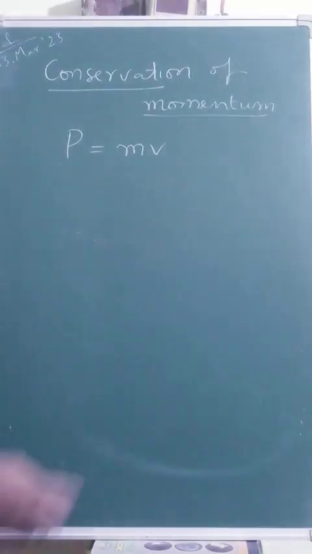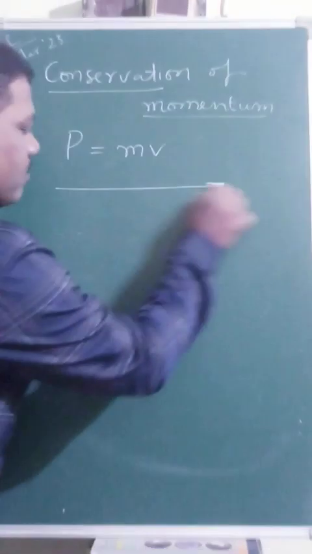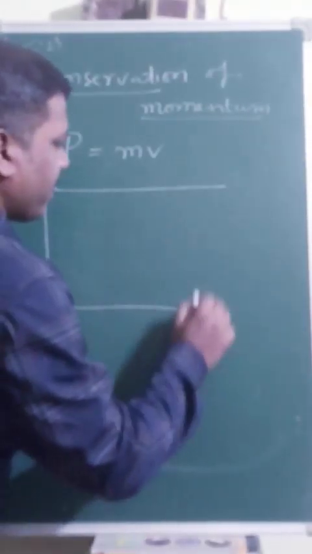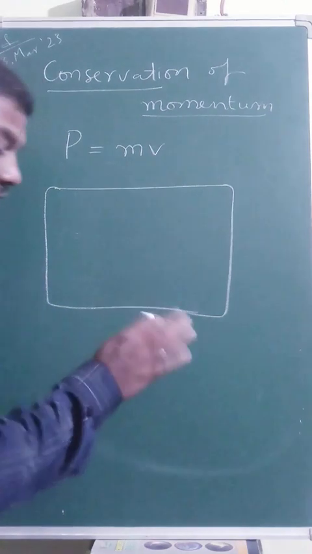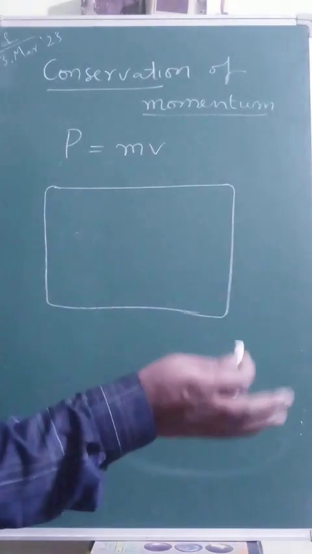Another better way of explaining this conservation is with a simple diagram. For example, here I have taken a carom board, or a billiard board.